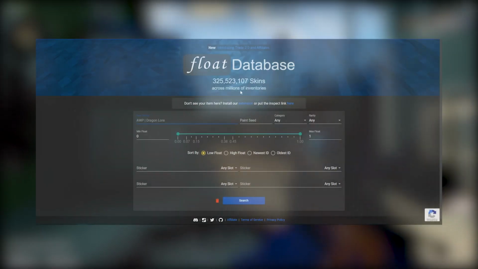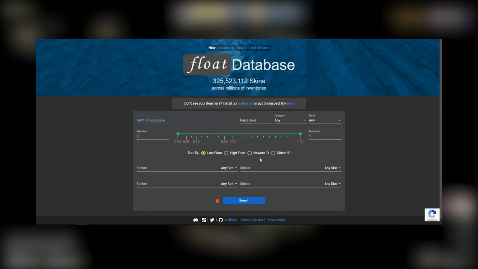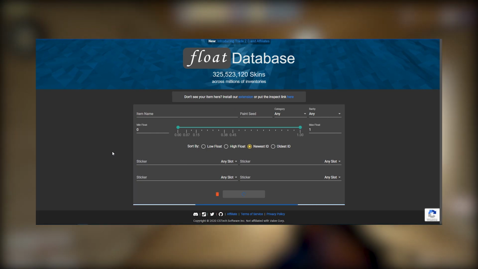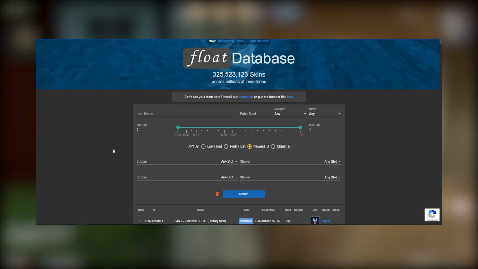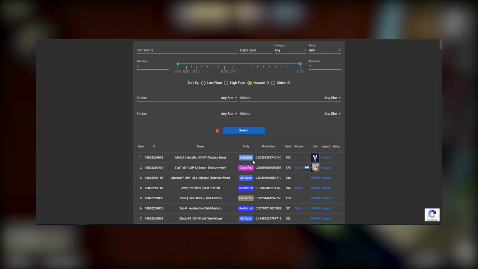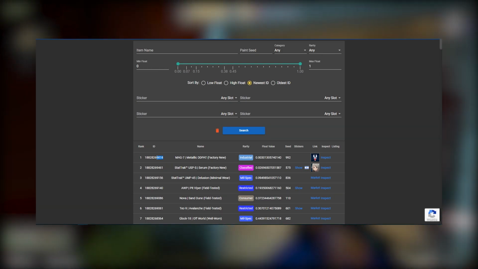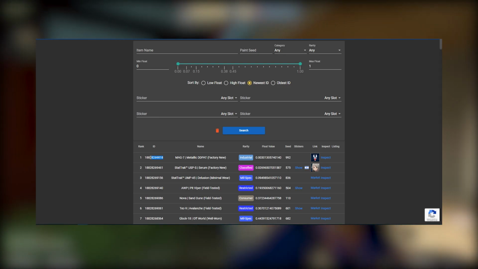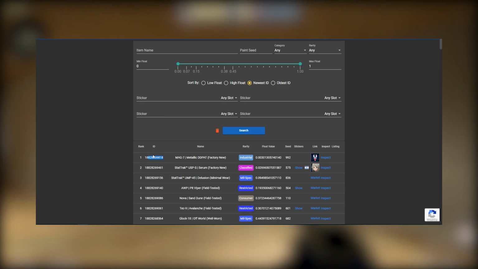If you search the database by newest ID, the ID of an item is unique, but it changes and refreshes every time the skin changes inventory. So if I unbox a knife now, the ID is the newest. But if I trade it 1 month later, it's also the newest again.